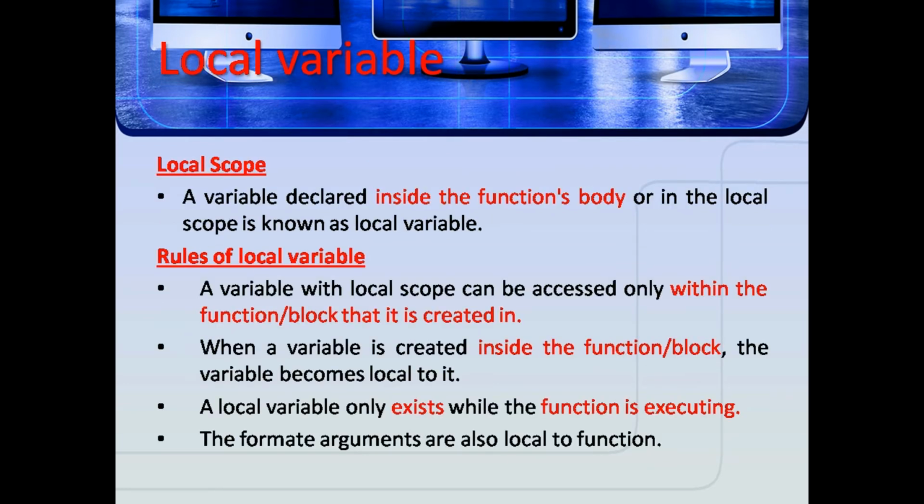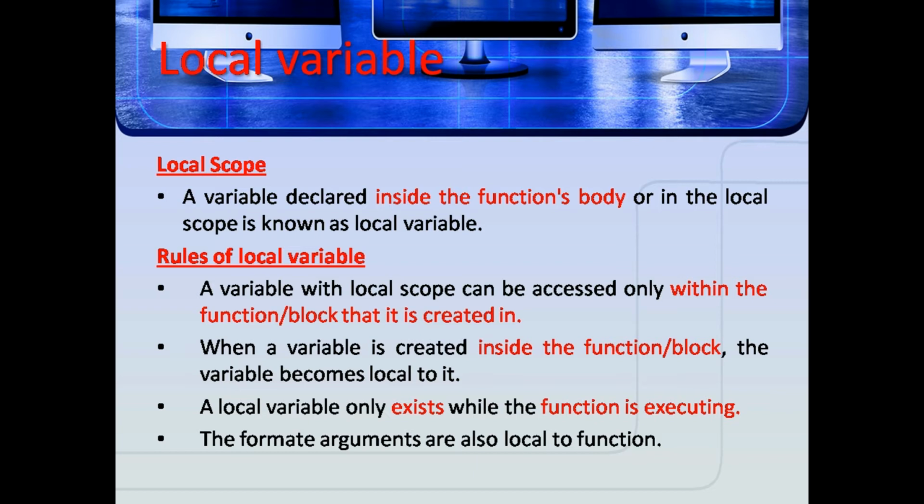Local scope: a variable declared inside the function's body, or in the local scope, is known as a local variable. These are the rules of a local variable. A variable with local scope can be accessed only within the function or block that it is created in.